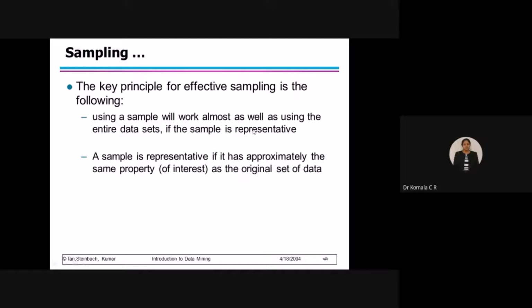Right? So I will not waste time sending to 55 persons. I will send it to one person. So I will reduce my work and I will reduce my time. I will not unnecessarily waste time sending to all 55 members. I will send it to one person. So this is how using a sample will work almost as well as using the entire set of data. But the information should reach. Correct?